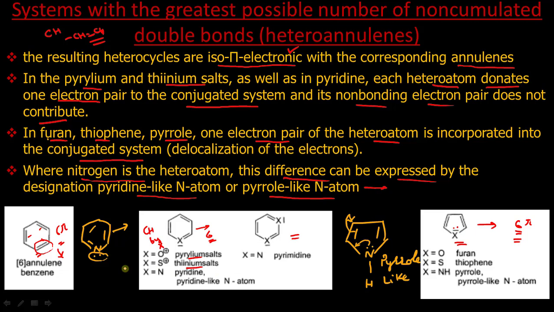Whereas those heterocycles in which the electrons on nitrogen are not involved in resonance, we will call pyridine-like. When we discuss complex heteroatoms, generally we use the terms pyrrole-like and pyridine-like. In simple words, when we call it pyrrole-like, the electrons on this heteroatom are involved in delocalization or resonance. When we say pyridine-like, these electrons are not involved in resonance. That is the difference between pyridine-like and pyrrole-like systems.